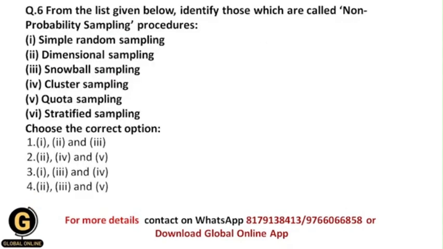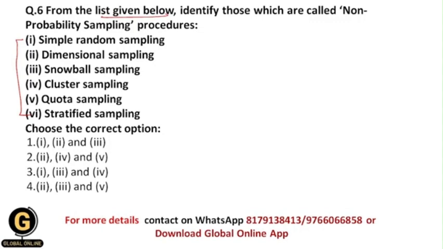Okay, from the list given below, identify those which are called non-probability sampling procedures. Here we have been given different sampling procedures, and we need to identify which among these are the non-probability sampling procedures. Basically there are two types of sampling procedures, probability and non-probability.